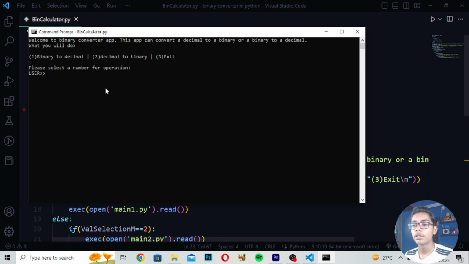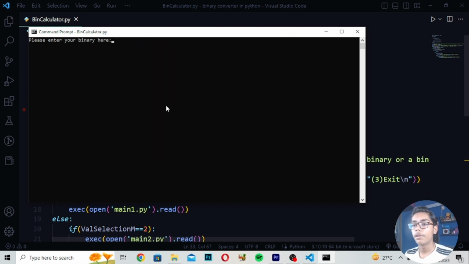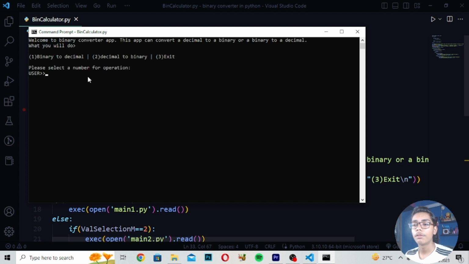So like this you can just do, and if you want to exit, I'll be pressing 3 and press enter. You can see now it has exited. Now if I run it again by writing this command, then I will be writing 1, binary. You can see now it is showing me your decimal is 24. It is showing me my decimal and it is also converting it to binary.